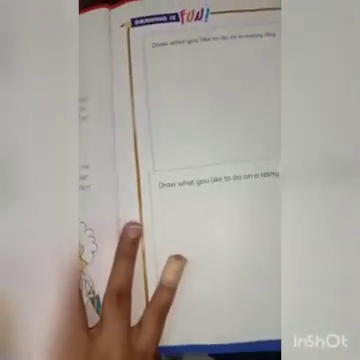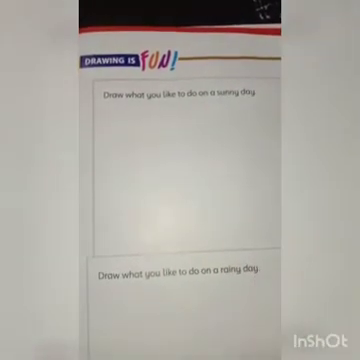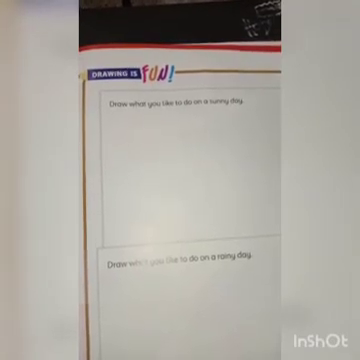Okay, now level 1, come to page number 49. On page number 49, what you have to do, level 1, there is an activity for us. Draw what you like to do on a sunny day. For example, most of us like to drink juices on a sunny day, and we don't want to come out or play on a sunny day because it's too hot. So you have to draw something you like to do on a sunny day in this box.